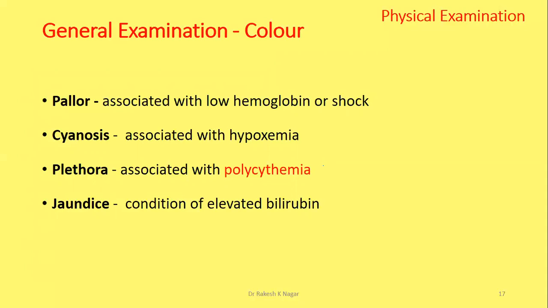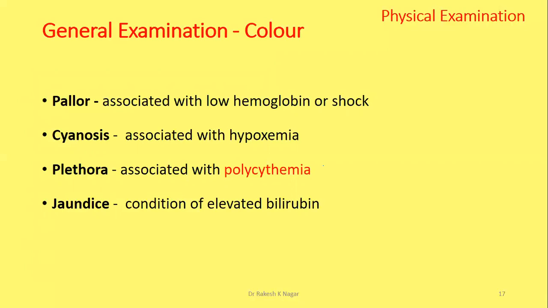Plethora is associated with polycythemia. Polycythemia is the condition of excess RBCs in the newborn's blood. Excess RBCs in newborn blood cause plethora, a reddish color of the skin. Then jaundice is a condition of elevated bilirubin in the newborn's blood. It may also be associated with plethora, polycythemia.